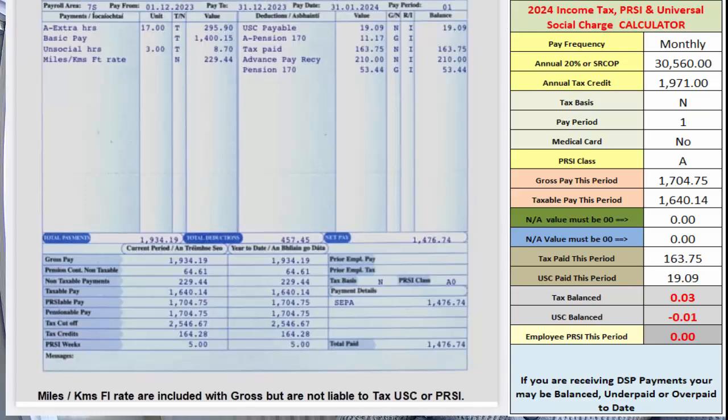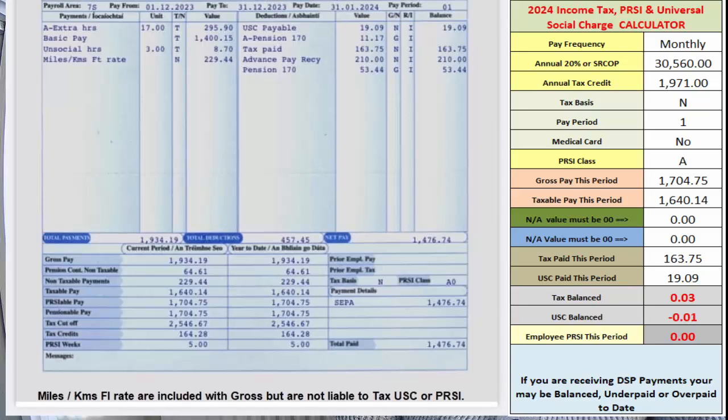Where there is a figure for PRSI-able or USC-able pay, then we use this figure on the gross pay box. For example, if PRSI-able pay was not shown separately and the item marked on the payslip as miles/KMS FT rate was included in the figure as gross pay, then we would have had to subtract the amount under miles/kilometers flat rate from the gross pay and enter the reduced amount in the gross pay box on the calculator, which is